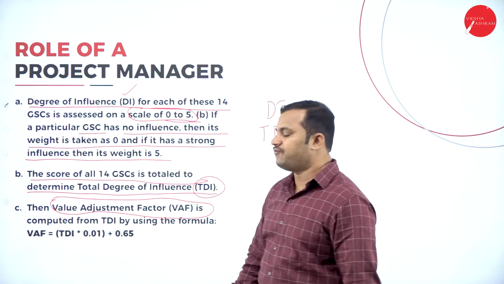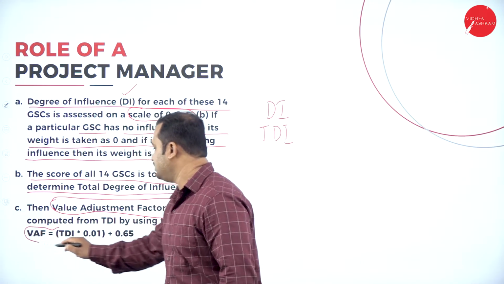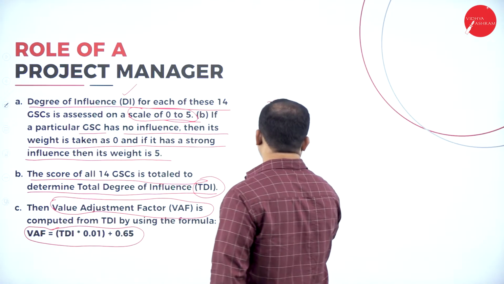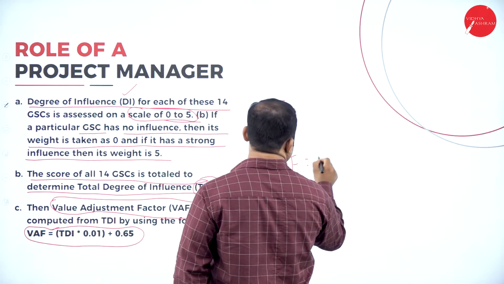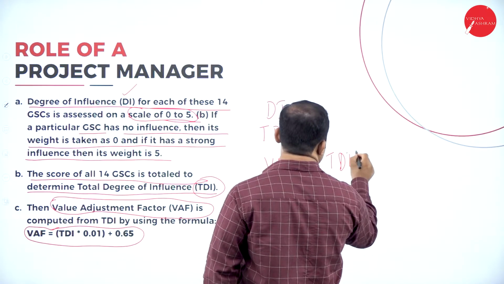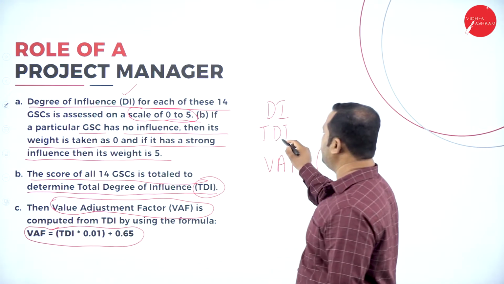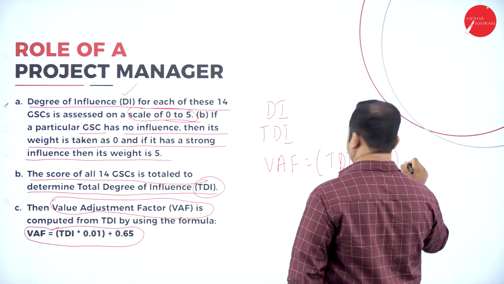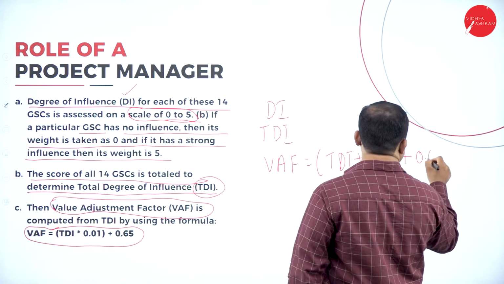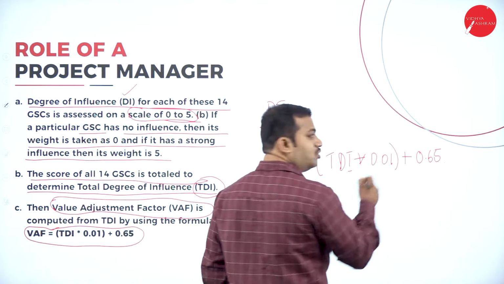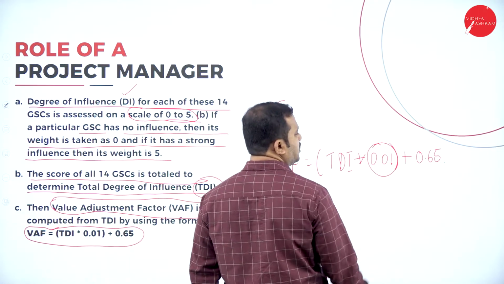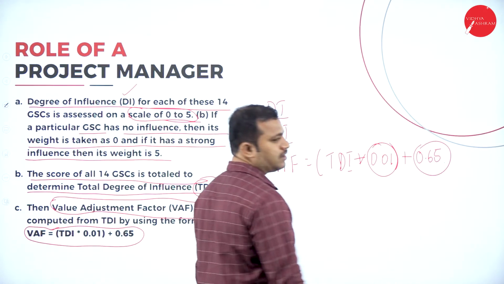This value adjustment factor is defined by this formula: VAF equals TDI, total degree of influence, star 0.01 plus 0.65. This is the smallest value, the minimum value I can consider here, and this is the maximum value I can consider here.